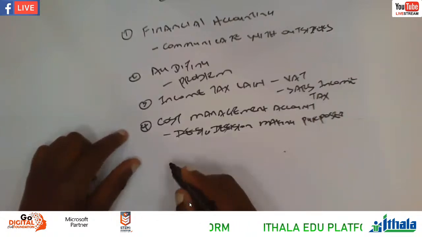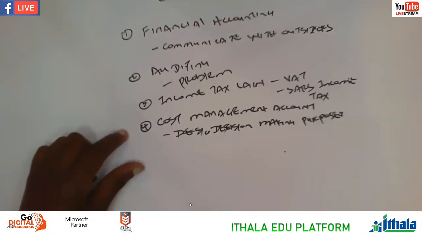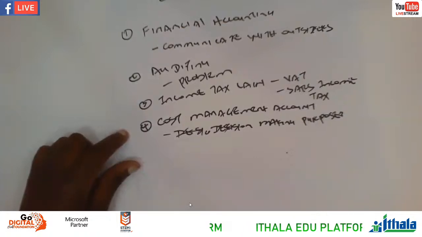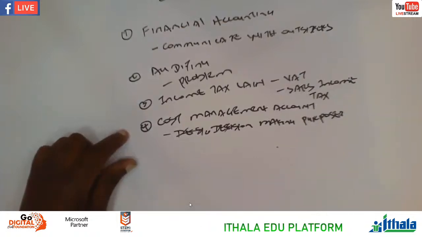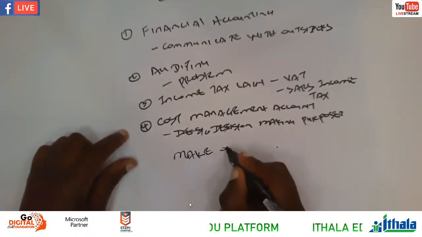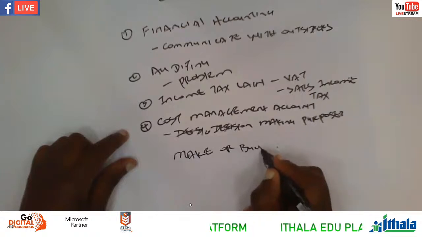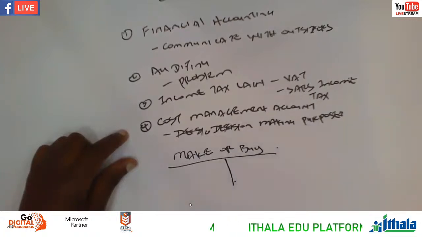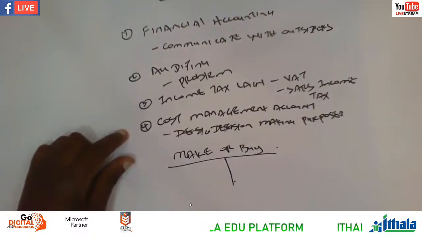Let's make an example. Let's say we are Shoprite Checkers, one of these retailers. The bread that they produce and the bread that they outsource, they buy from the people who are supplying them. So make or buy system. Let's say after making a bread, after all these ingredients that go to the bread, we'll talk about flour, yeast, and everything.